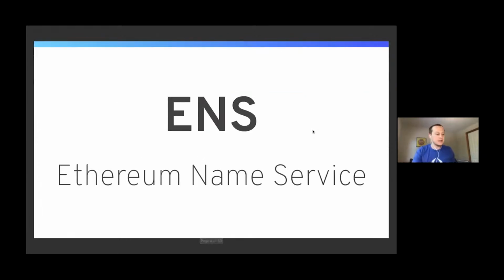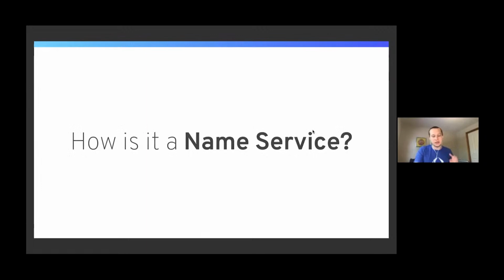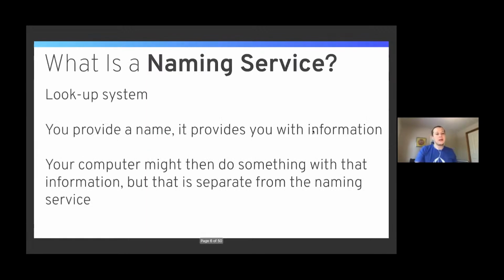So ENS, of course, stands for the Ethereum Name Service. So what does this mean? So how is it a name service? Actually, we're going to start with the second part. A naming service is just a lookup system. People always overcomplicate this. You provide a name, it provides you with information. Your computer might then do something with that information, but that is separate from the naming service.